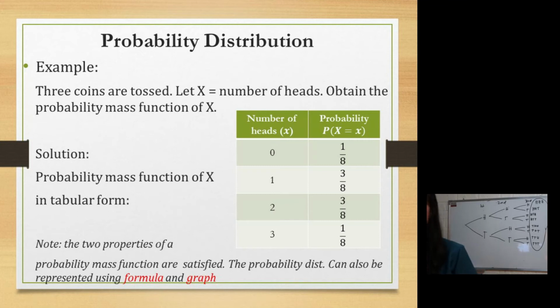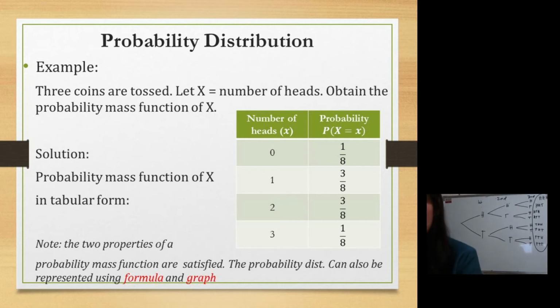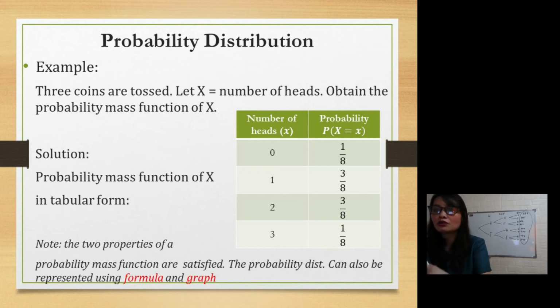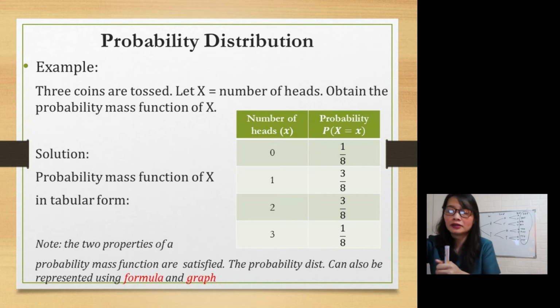So that is your probability mass function. Note that the 2 properties of a probability mass function are satisfied. The probability distribution can also be represented using a formula or graph, and the probability mass function can also be written in the form of a table. The example a while ago can be written as a formula and graph. The question is, Miss, how can we write that using the formula? Let's proceed, and then I will teach you how.